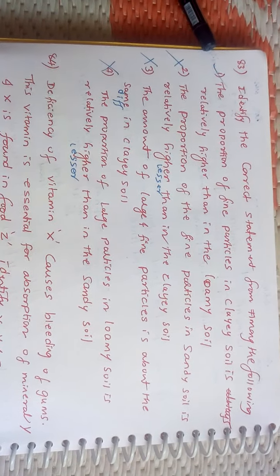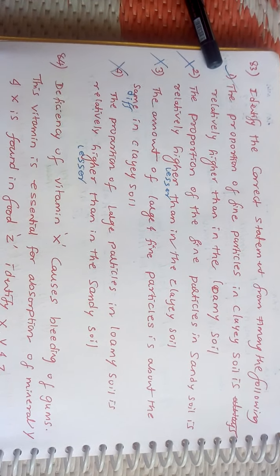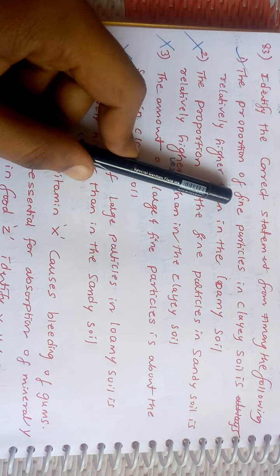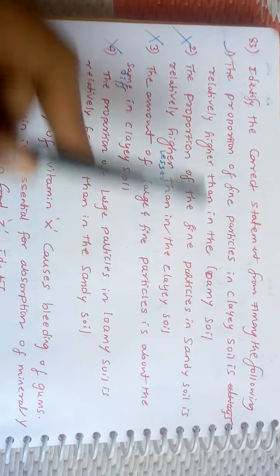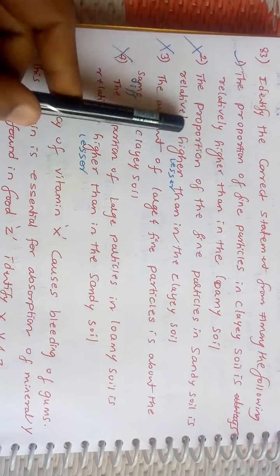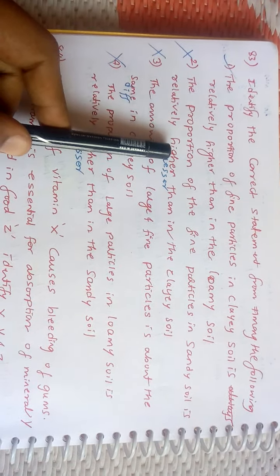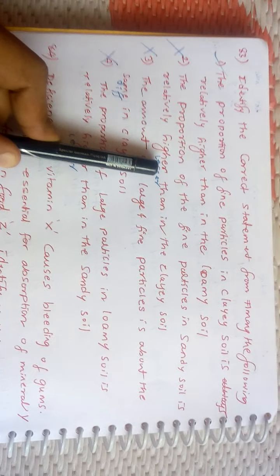Next question. Identify the correct statement among the following. The proportion of fine particles in clayey soil is relatively higher than in loamy soil. This is right because in clayey soil the fine particle proportion is more than in loamy soil. These three options are wrong because the proportion of fine particles of sandy soil, here they have given as higher, but it is lesser than in clay soil.